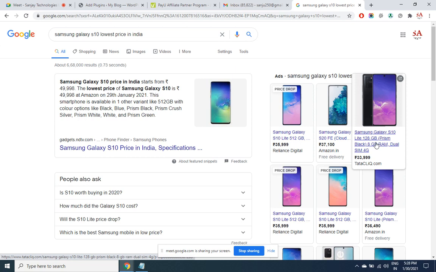First of all, mobiles is not a category that we need to target. I'm just giving an example. Maybe books or maybe shoes, whatever. Quote the price which is cheaper than the cheapest website. So only if I offer this product for 33,500, there is a scope of sale. Now question is, how can we sell the product for a cheaper price? It would be a loss for us.